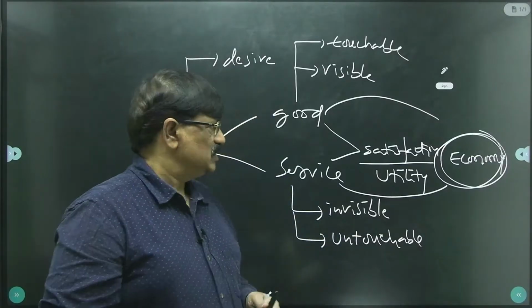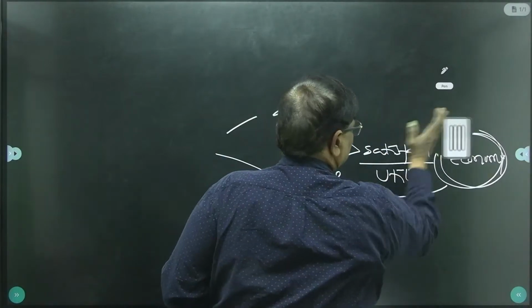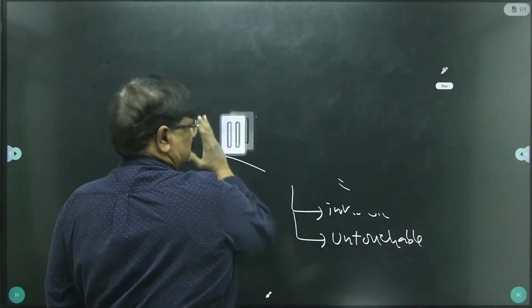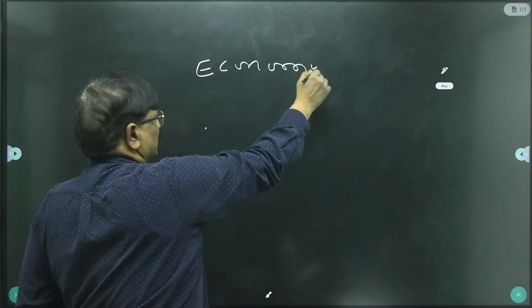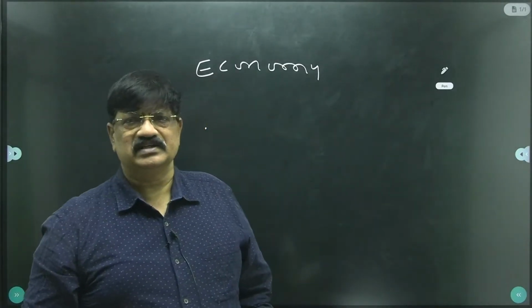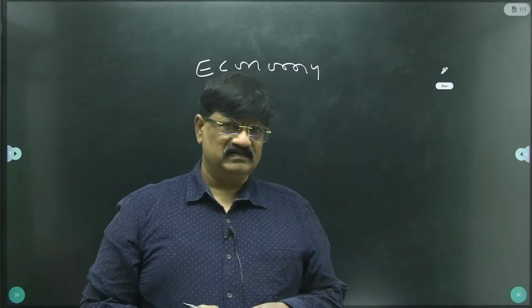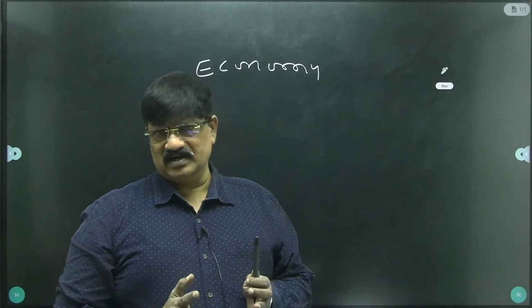I think it's clear. So here, unknowingly, we dealt with the meaning of economy. Economy is the word combination of goods and services, right? These two are treated as economy.